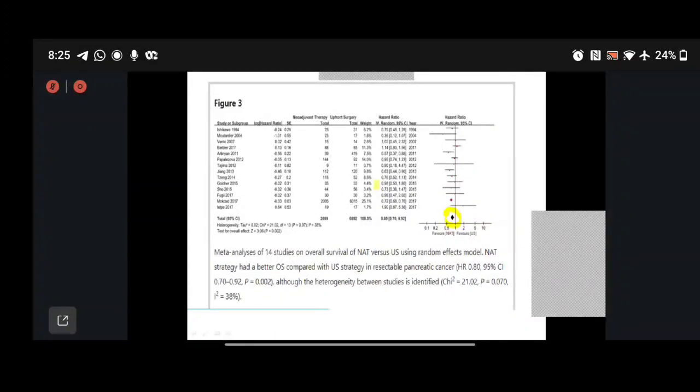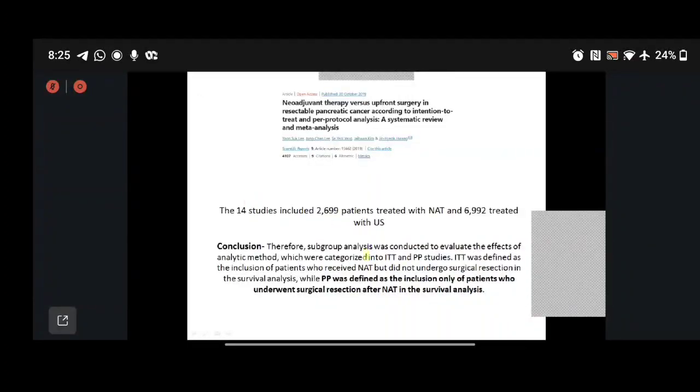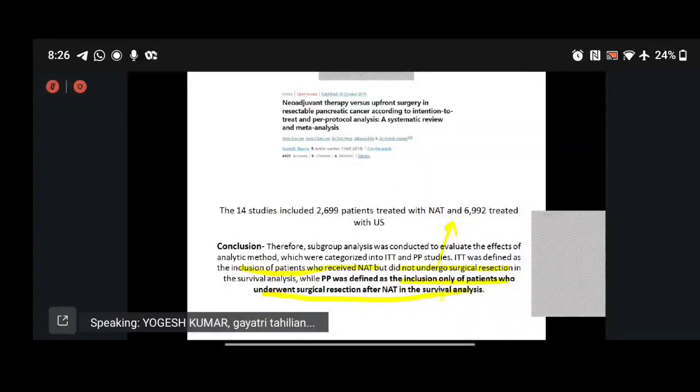But if we look at the next slide, this is the intention to treat and per protocol. What is the difference? Intention to treat was defined as the inclusion of patients who received neoadjuvant but did not undergo surgical resection. These are the patients who progressed, and we lost the chance to cure. Per protocol analysis was defined as the inclusion of patients who underwent surgical resection after neoadjuvant therapy.